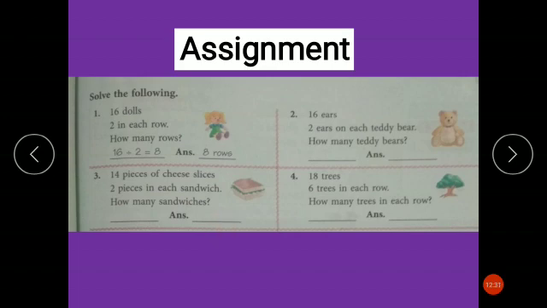Very good. Now 18 trees. How many trees are there? 18 trees. 6 trees in each row. You have to tell how many trees are in each row. So again you will divide here. Divide 18 by 6. You know that 6 goes into 18 how many times? 3 times. Very good. So your answer will be 3 trees in each row.